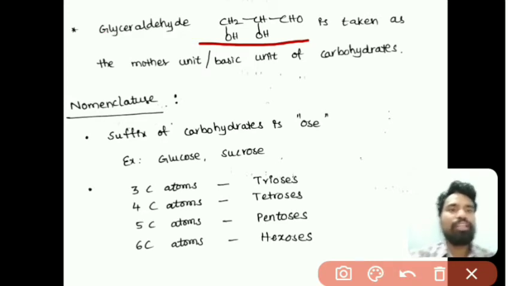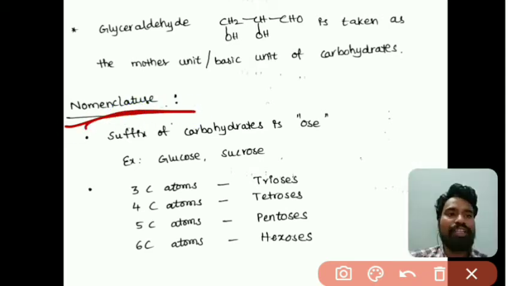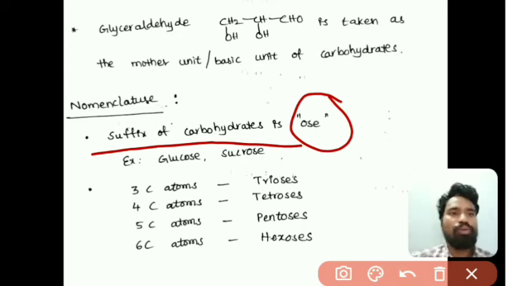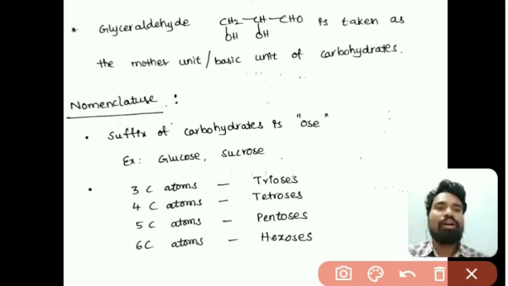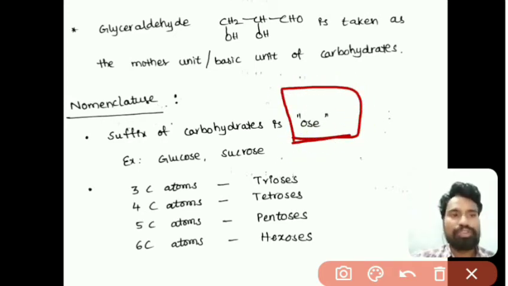Observe here the nomenclature of carbohydrates. All carbohydrates have the suffix -ose, as we know: glucose, fructose, mannose, lactose, galactose, sucrose.